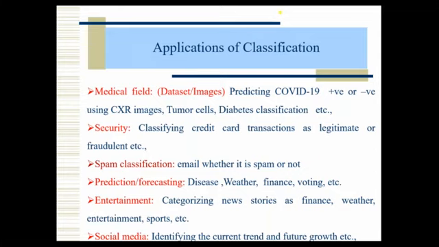And social media. We can identify the current trend and future growth, etc. So we have so many applications, or we can say examples of classification. That's why nowadays, if you take machine learning research, everyone is focusing on these applications only. Of course, some methods are already available. We can update, modify, or tune that method in such a way that it will perform better than the previous method, so that we can get a good publication in good journals also. So these are the applications.